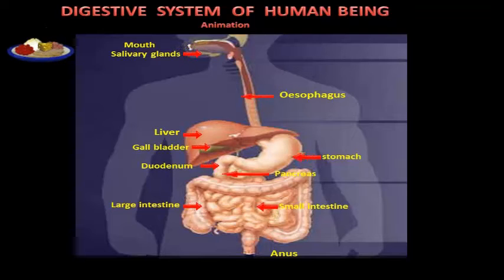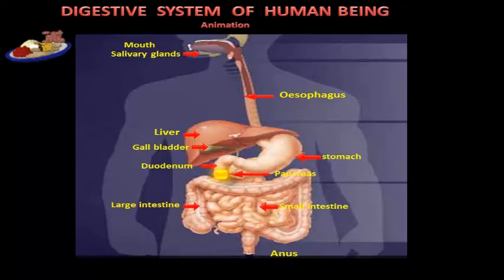Then the food goes through pharynx and esophagus to the stomach. Gastric glands are found on the walls of the stomach. They secrete gastric juice. Here, the digestion begins. Then the partially digested food goes to duodenum. There it is converted into tiny particles by the enzymes of pancreas and bile from liver. Then the food goes to small intestine. There absorption is done by the villi.